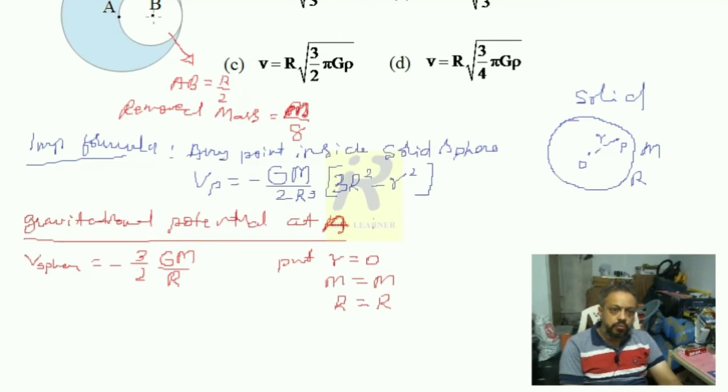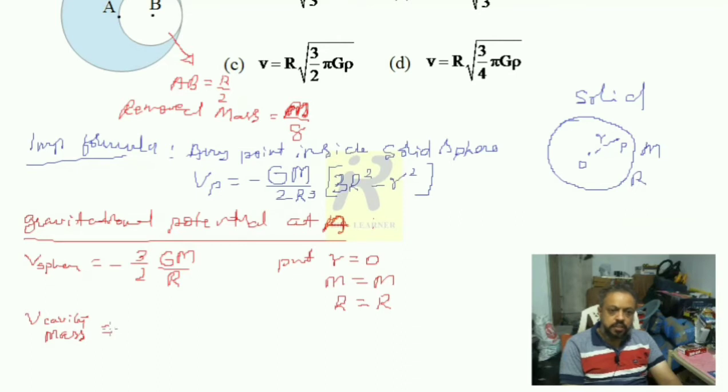So now I have to find the gravitational potential at point A due to the cavity mass. That is what I am going to write here. It is the cavity mass. Later we are removing this cavity mass.